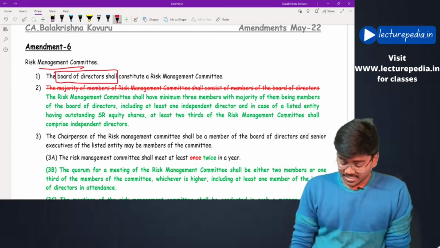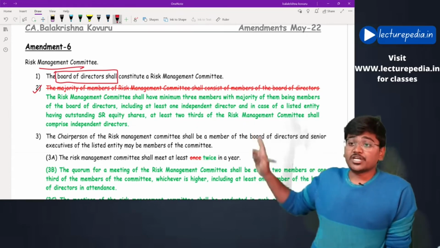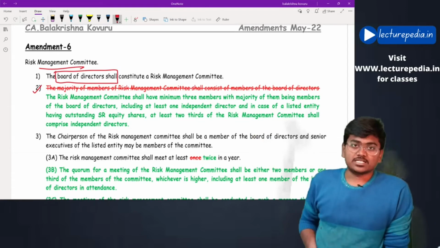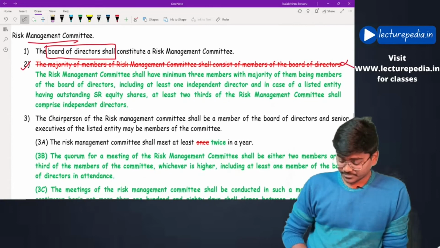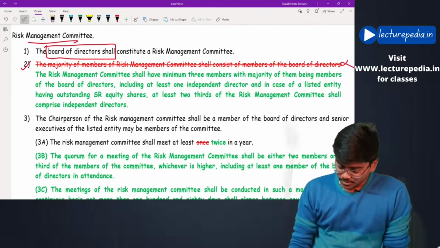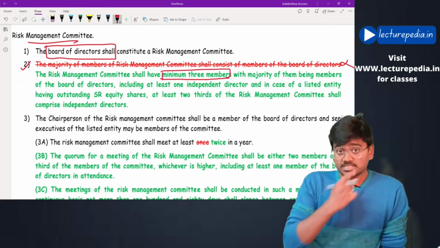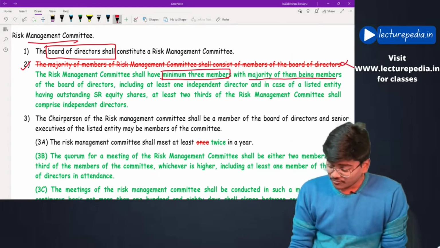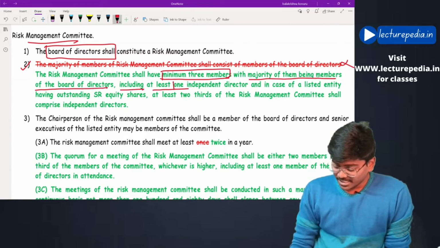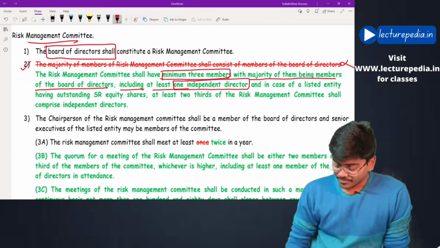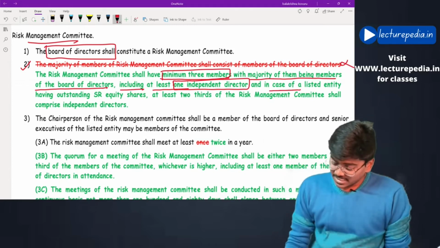Earlier it was said that majority of members of risk management committee shall consist of members of board of directors, but now it is removed and replaced: the risk management committee shall have minimum 3 directors, and majority of them being members of board of directors, including at least 1 independent director.